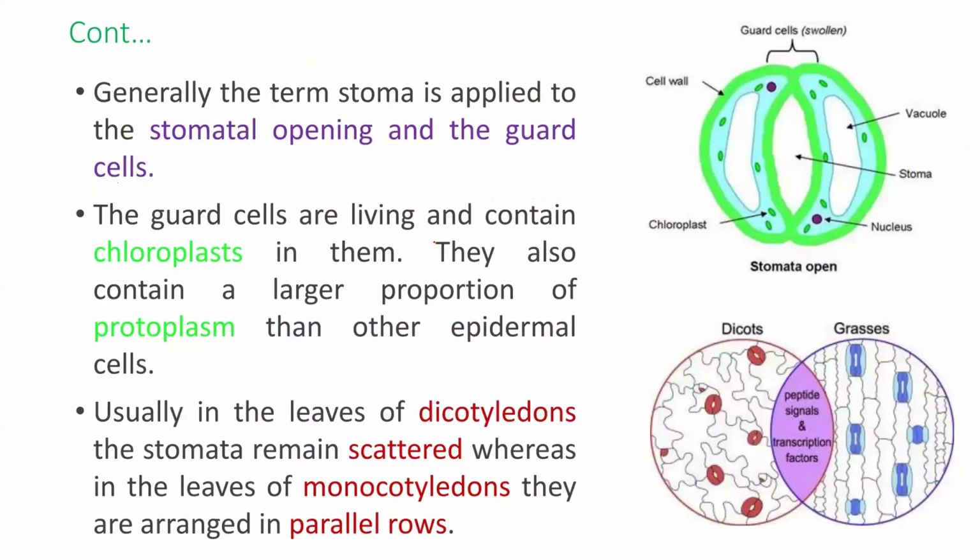The guard cells are living and contain chloroplast, and they also contain a large proportion of protoplasm compared to other epidermal cells. Usually in the leaves of dicotyledons, stomata remain scattered, whereas in the leaves of monocotyledons, they are arranged in parallel rows. So the arrangement of the stomata also varies. In dicots they are scattered and irregularly arranged, whereas in grasses they are in parallel rows.